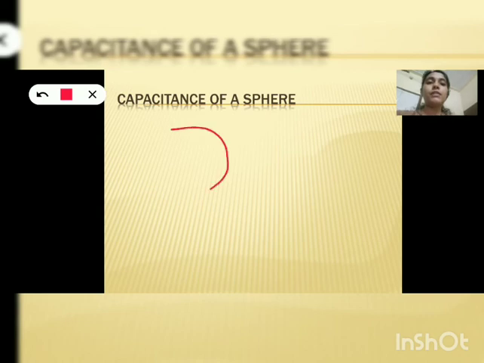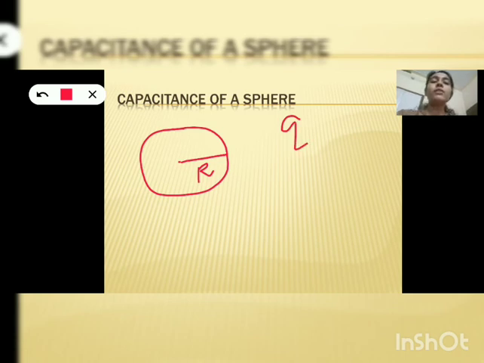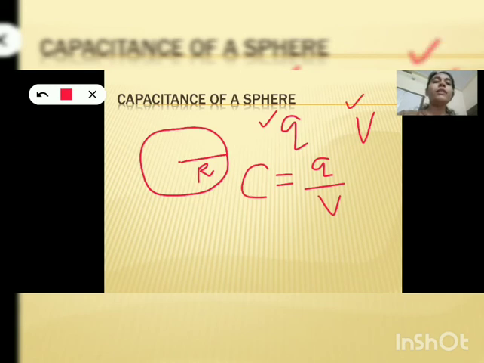For that, consider a spherical capacitor. Let capital R be the radius of that spherical capacitor. Suppose this capacitor is given a charge Q. When charges are given to the capacitor, what happens? Its potential also increases. Then what will be the capacitance? Capacitance C is equal to Q by V. Here Q is the charge given and V is the potential increased as a result of that charge.